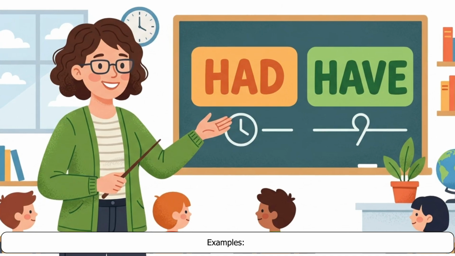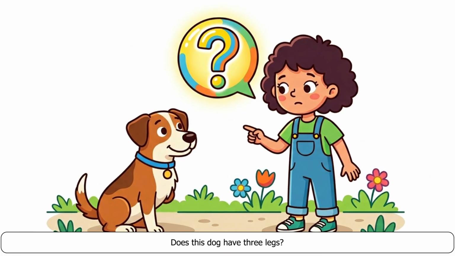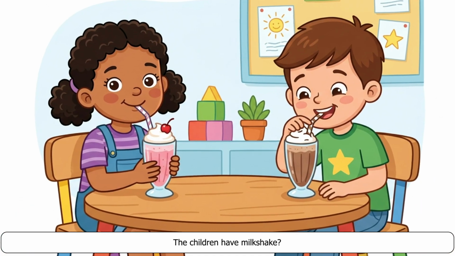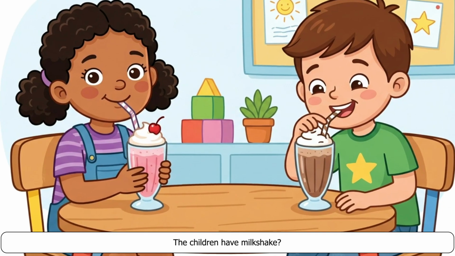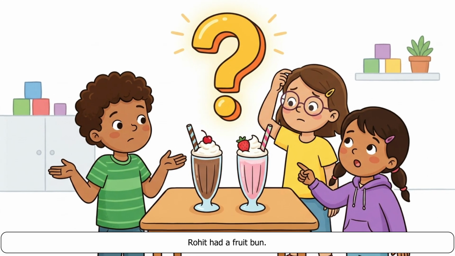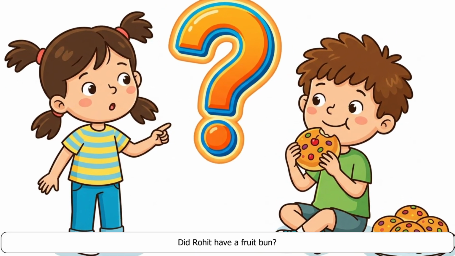Examples. This dog has 3 legs. Does this dog have 3 legs? The children have milkshake. Do the children have milkshake? Rohit had a fruit bun. Did Rohit have a fruit bun?